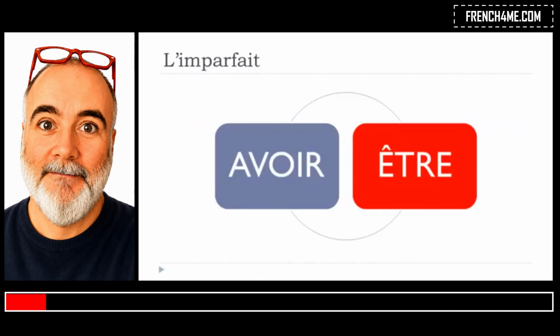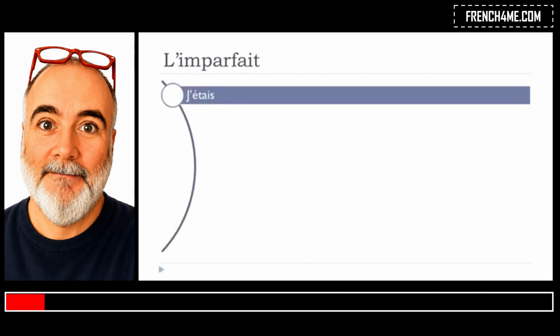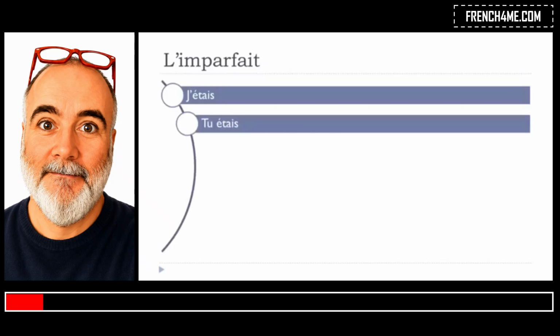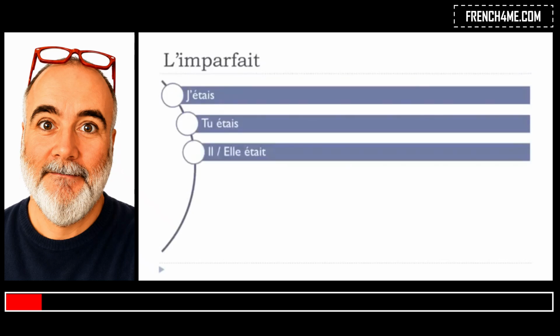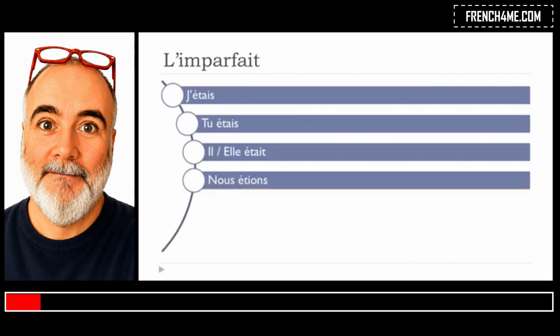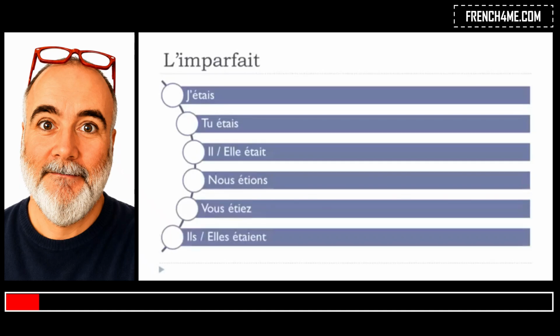And then let's have a look at être. J'étais, tu étais, il était, elle était, nous étions, vous étiez, ils étaient, elles étaient. Okay? Same thing, not that difficult at all, and especially if you want to pronounce it, it's not really difficult. J'étais, okay? Remember, here we've got accent aigu, so it goes like é, all right?